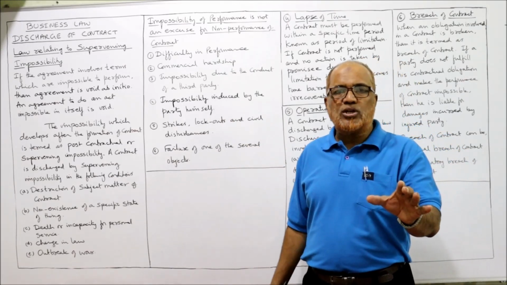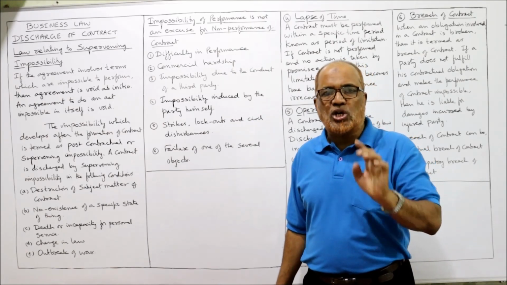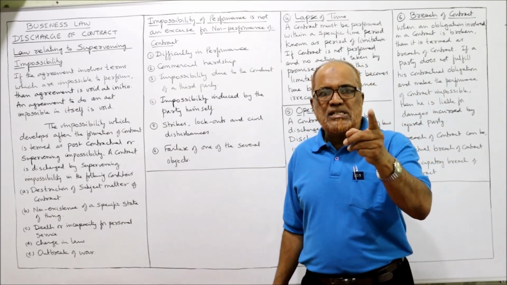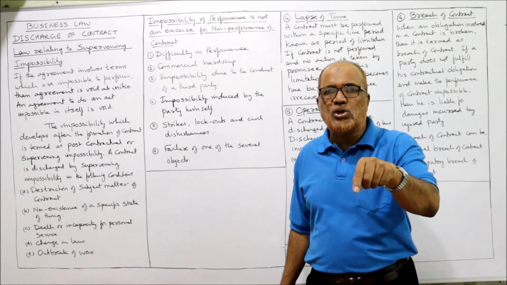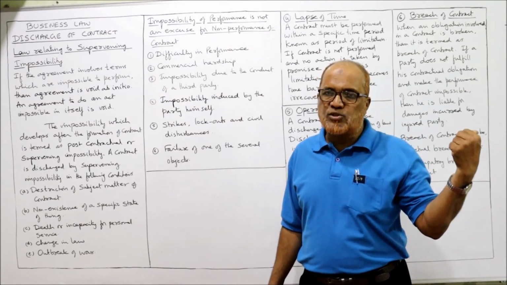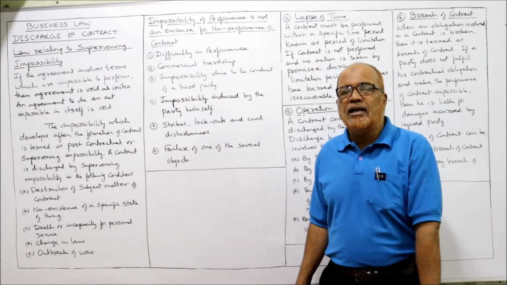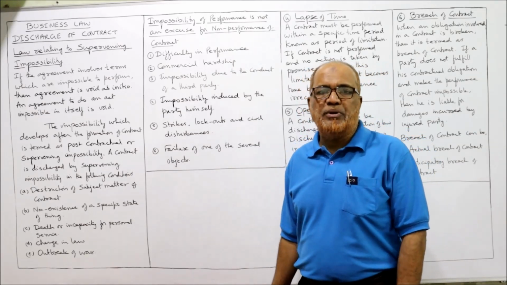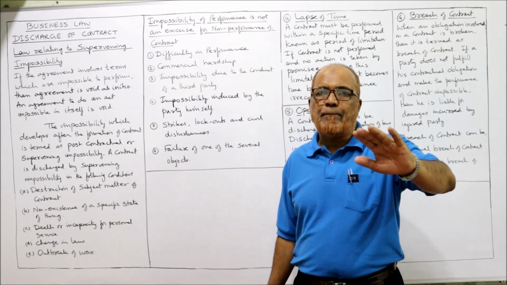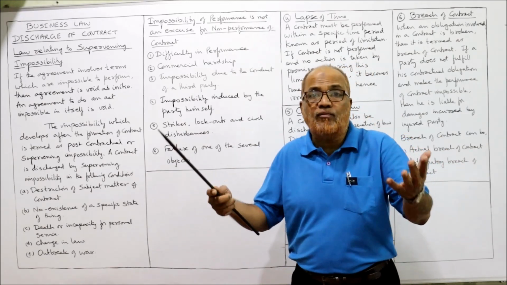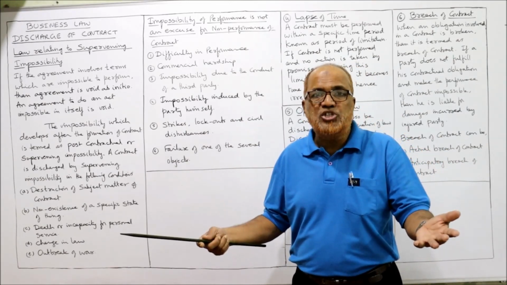So in the examination, you may get 3 questions from this discharge of contract. First question, what is discharge of contract? What are the modes of discharge of contract? Already I have explained that in the last video. Second question, what is the law relating to supervening impossibility? If the impossibility happens after the formation of the contract, when will the contract be discharged?